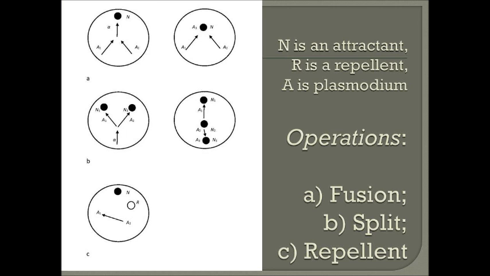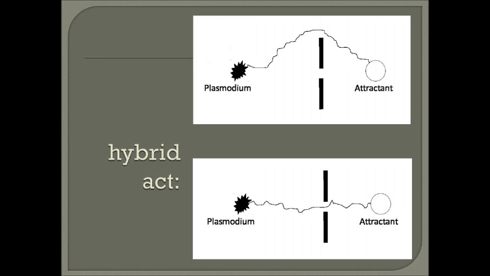According to experiments with the slime mould, we can define the following basic forms of Physarum polycephalum transition motions. Direction: the plasmodium moves towards the attractant. Fuse: the two plasmodia fuse after meeting the same attractant. Split: the plasmodium splits in front of many attractants. Repellent: the plasmodium avoids the place of the repellent.